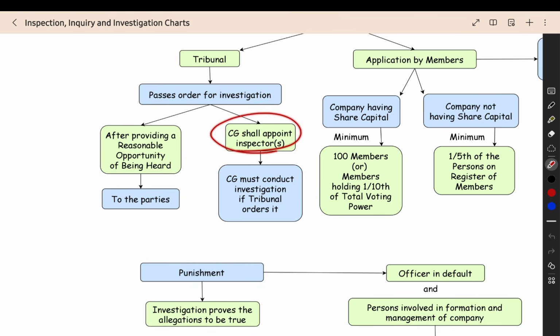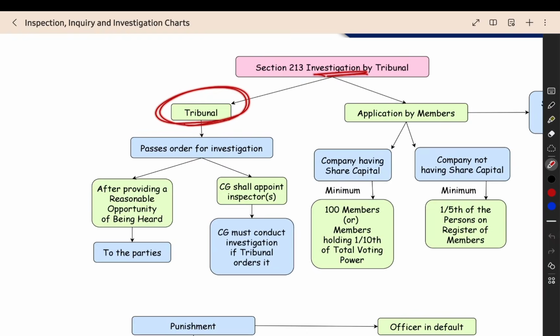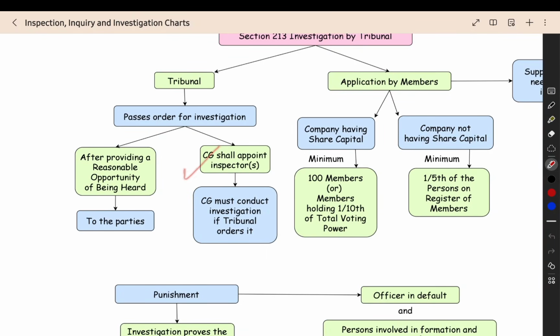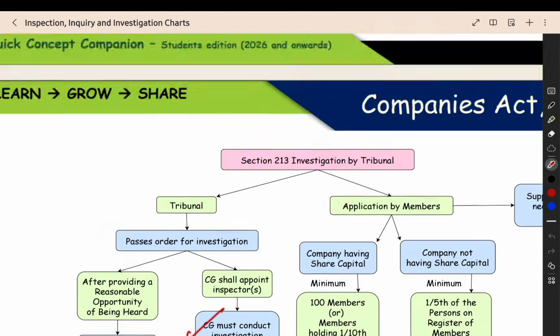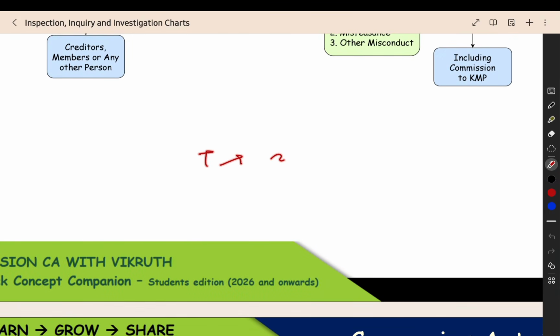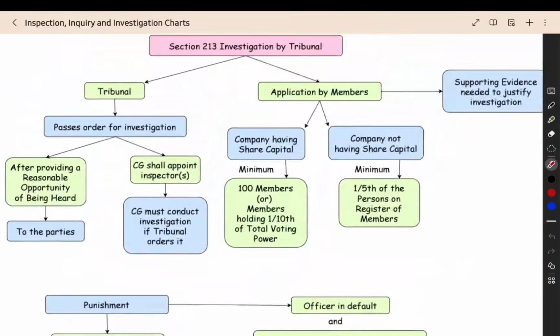Then the central government will appoint the inspector. The investigation order will be passed by the tribunal, and then the central government will appoint the actual inspector. The central government should conduct the investigation if the tribunal orders it. So we saw that if the central government gets an order from the tribunal to conduct the investigation, it must mandatorily do it. The tribunal will give an order to the central government to conduct the investigation, and they have to do it.